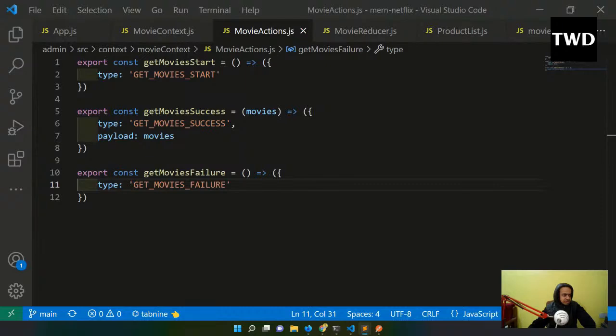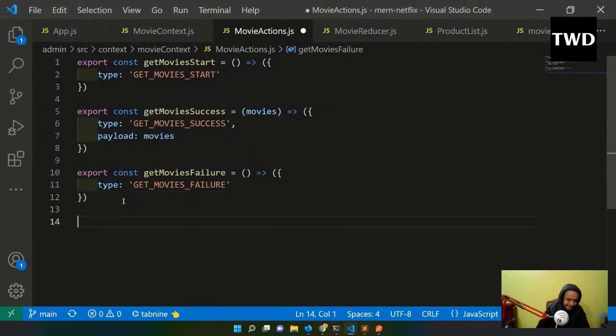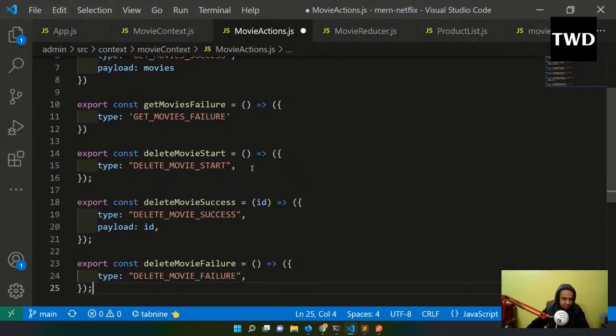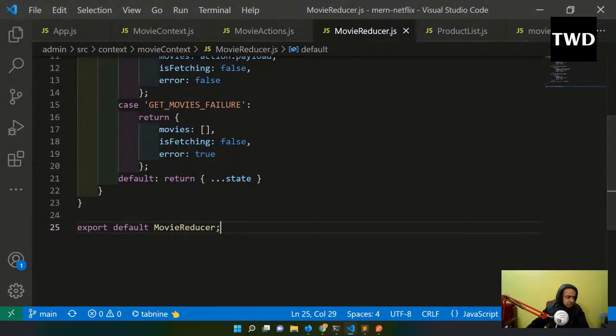Delete, I'm again going to have the delete for everything. So delete movie start, delete movie success, and delete movie failure. Exactly the same thing I'm going to have. Now I will go to the movie reducer. So now I have something new for this delete. So those things are like delete.